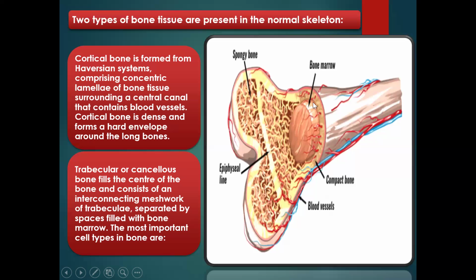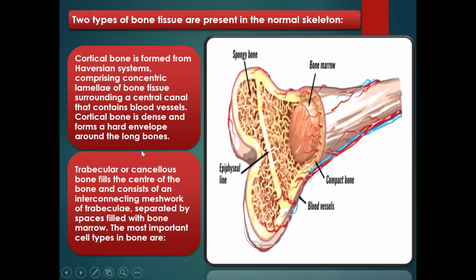From here down is the compact bone. Then in between, I find the Haversian systems and the lamellae that contain the blood vessels. Further in is the bone marrow, and it is the spongy bone that surrounds the bone marrow. Inside the compact bone, it is covering the spongy bone, or the cancellous bone.